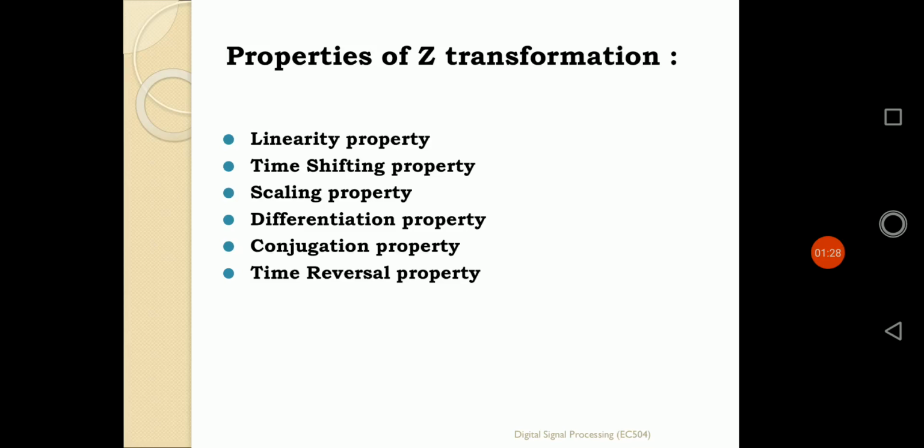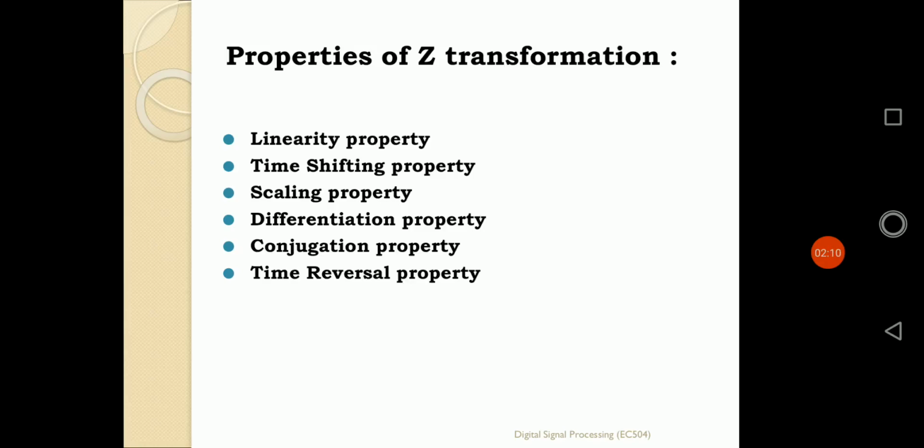First is the linearity property. That means the signals are linear in nature according to those transformations. Second, the time shifting property: if the discrete time n is shifted, delayed or advanced, how x of Z is mapped with respect to that change is defined by the time shifting property. Third, the scaling property: if a sequence is multiplied by a to the power n, how that factor of a changes the Z transformation is defined there.